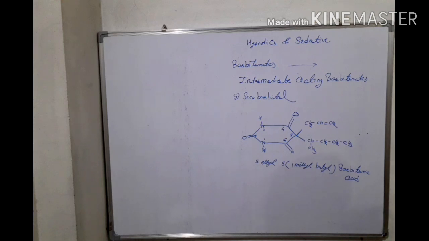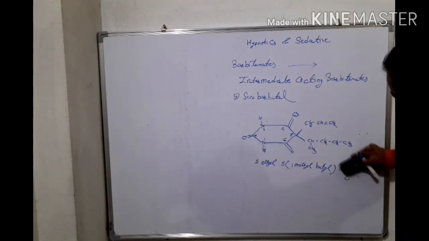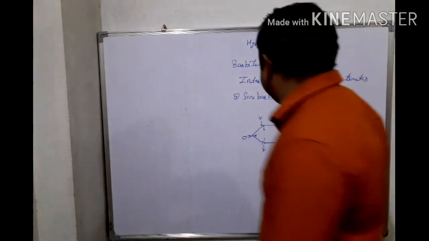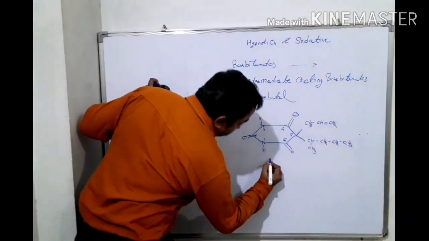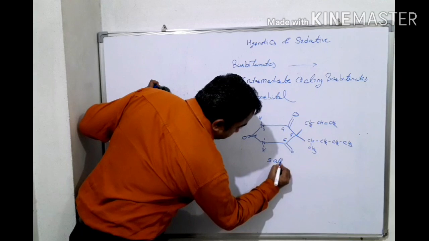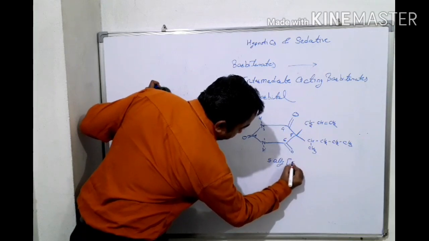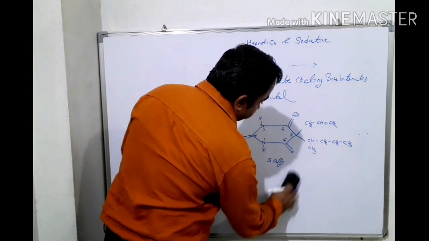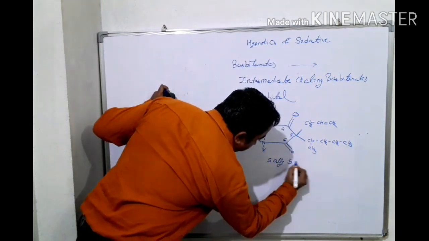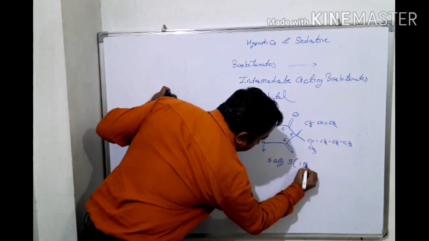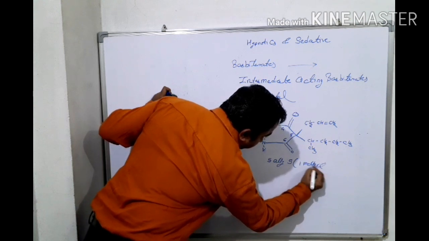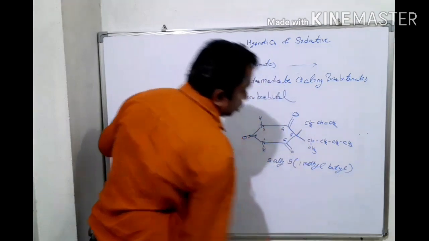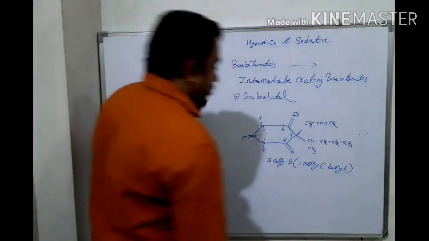The IUPAC name will be 5-allyl, 5 in bracket 1 methyl butyl, bracket close, barbituric acid.